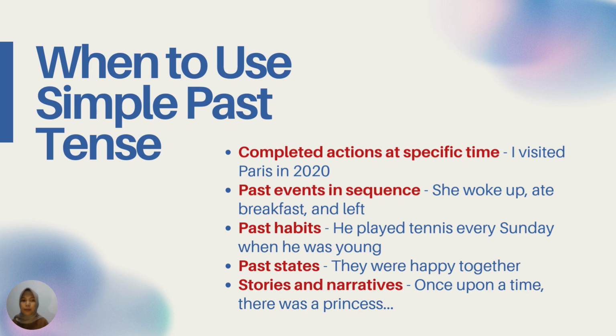And then for past habits: he played tennis every Sunday when he was young. The next is past states: they were happy together. And the last is stories and narratives. For example, once upon a time there was a princess, like this.